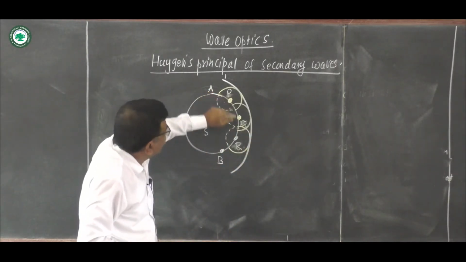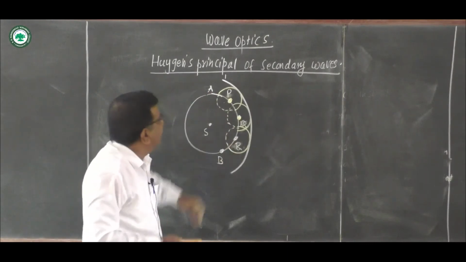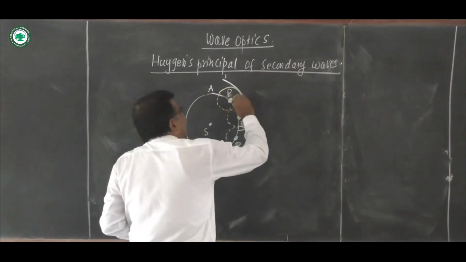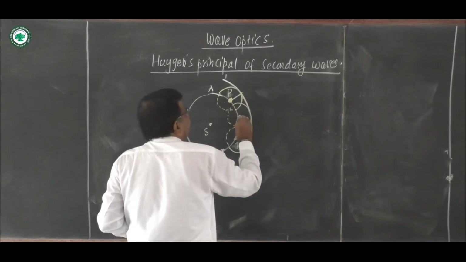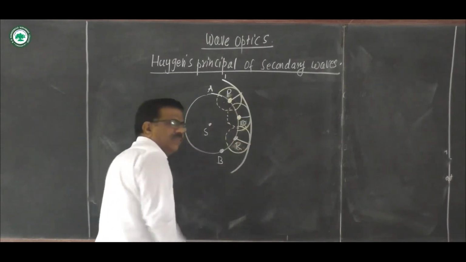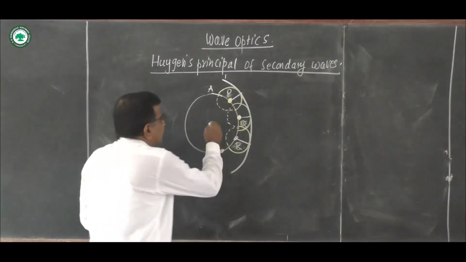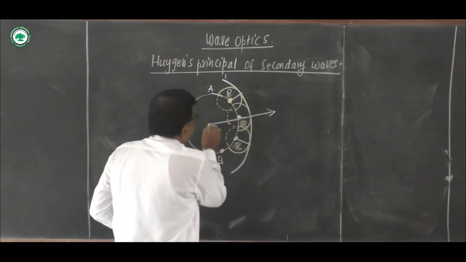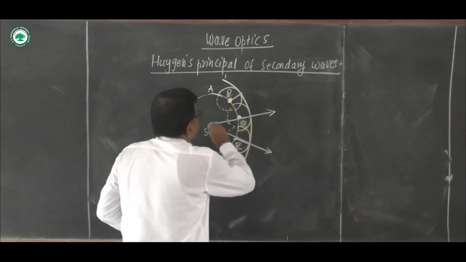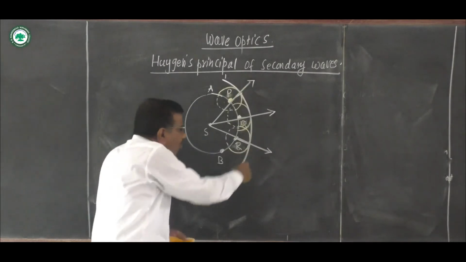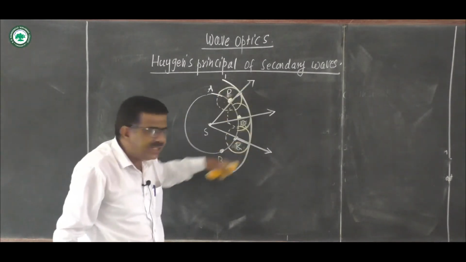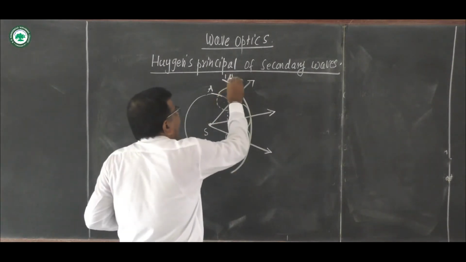We take P as center, Q as center and R as center, and after time t it covers a distance c into t. And the envelope of all these spherical wavefronts is A dash B dash.